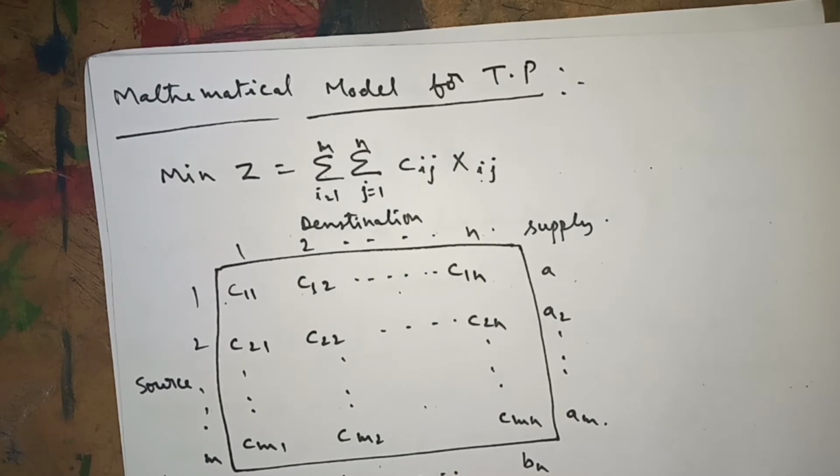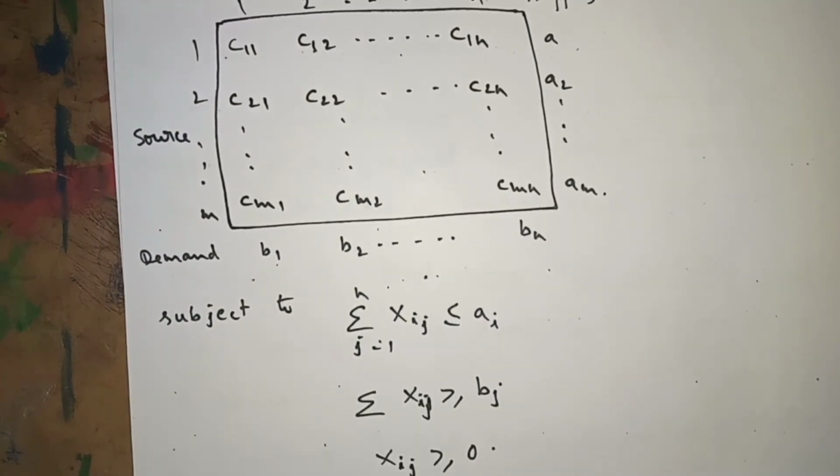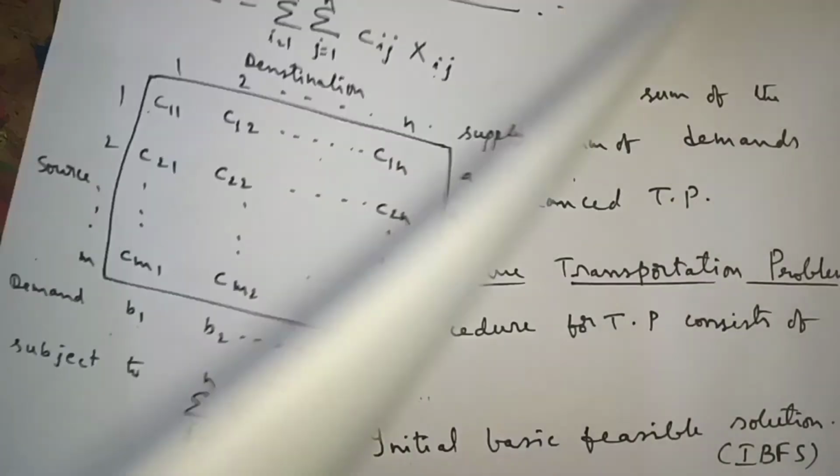A typical transportation problem has m rows and n columns. That may be 3 rows and 4 columns, or 4 rows and 3 columns, or 3 rows and 3 columns, or 4 rows and 4 columns; it may be in any manner. Subject to the supply and the demand, which they will give. This is the typical mathematical model of the transportation problem.